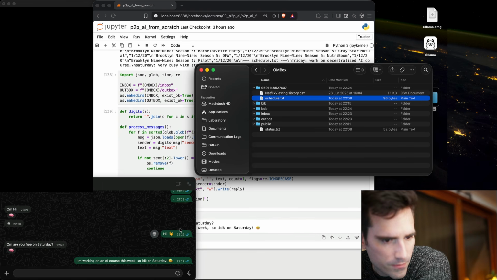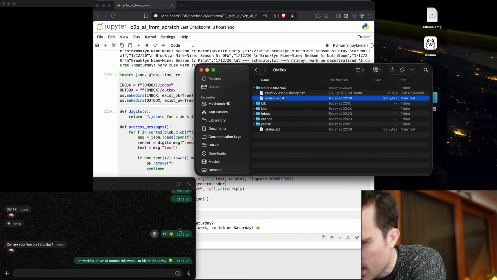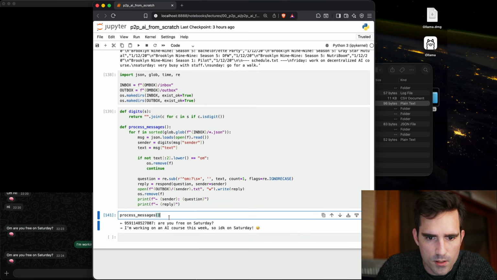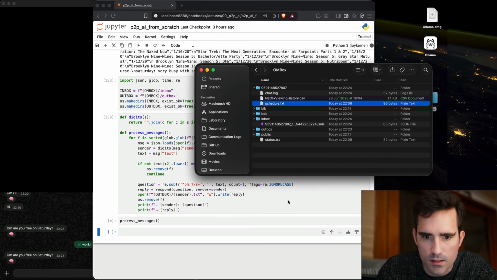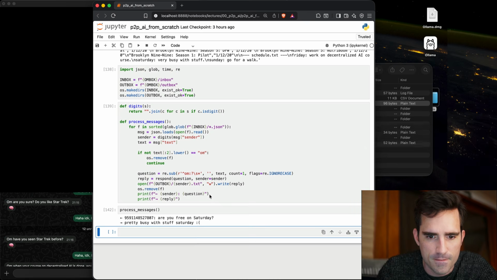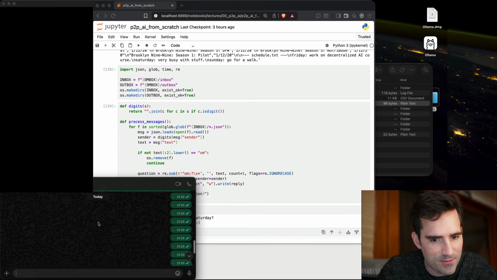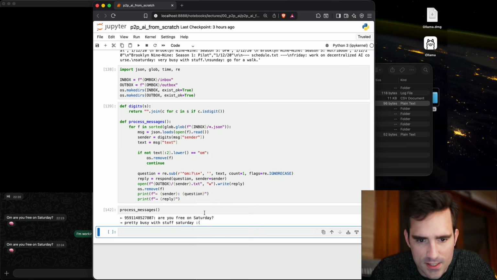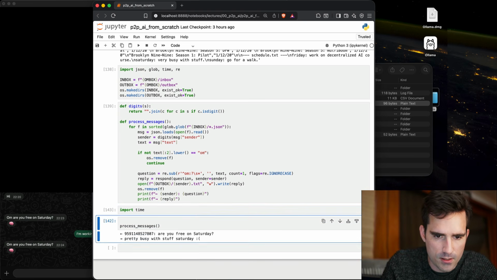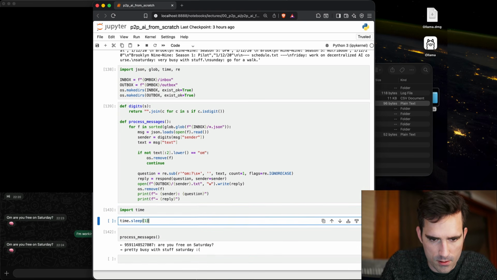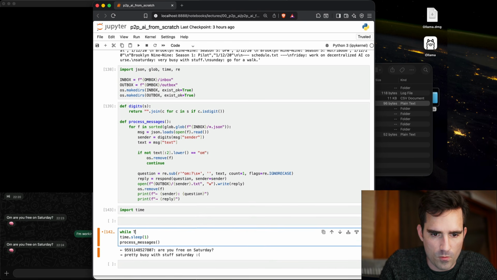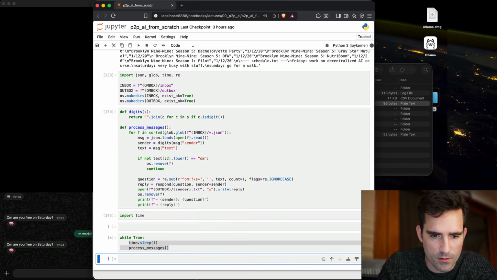OM, are you free on Saturday? We come in here, there's the message, process messages, and it says pretty busy with stuff on Saturday, right? Or we could say, actually, let's put this into a loop. So time.sleep, which makes it sleep for 1 second, while true. So we're just going to run this background loop.